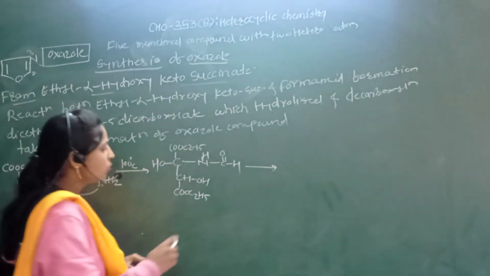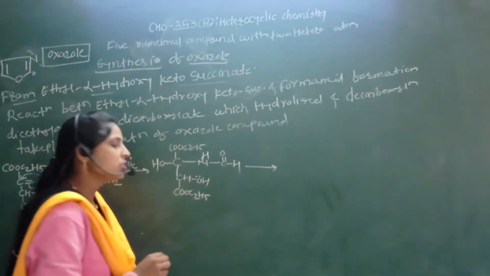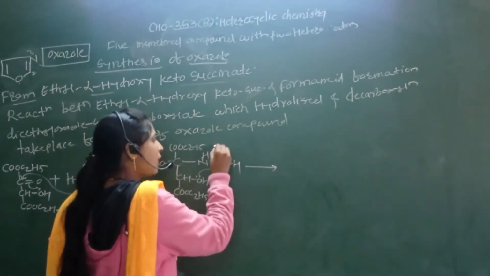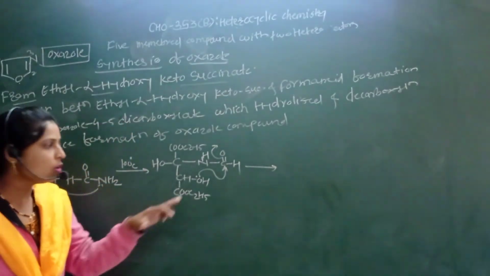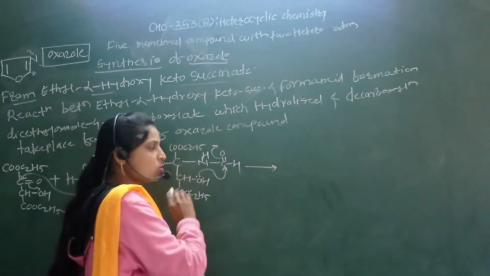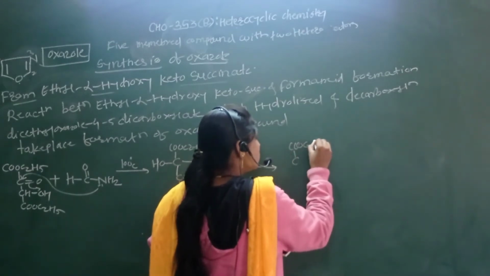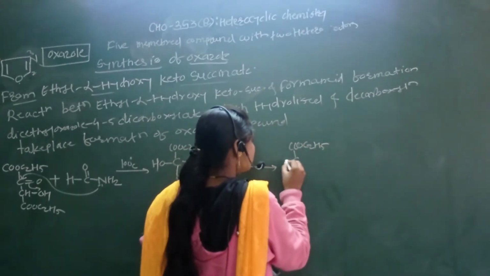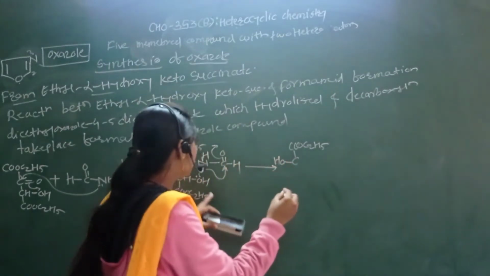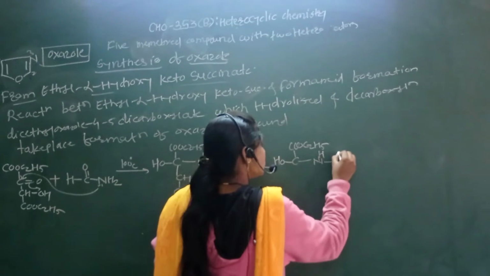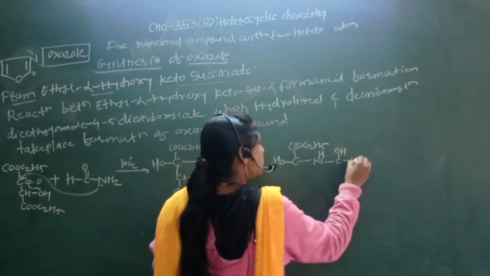So this hydroxyl group, this oxygen carries lone pair. So this lone pair attack on this carbonyl carbon. At that time, this carbonyl converted into the OH. So bond between this carbon and this oxygen. Again formation of the, like in this way, COC2H5. Here formation of the OH. Again here NHCOH formation. This CH as it is.